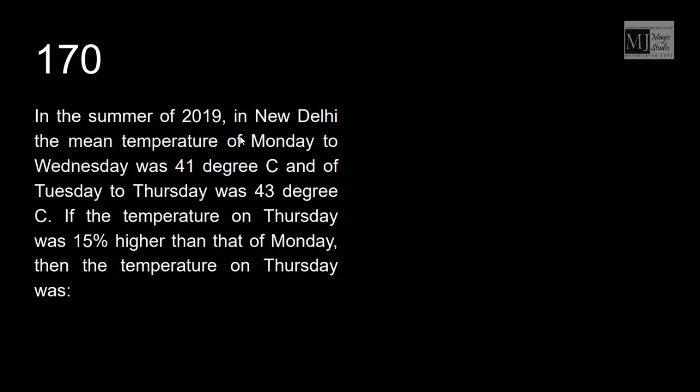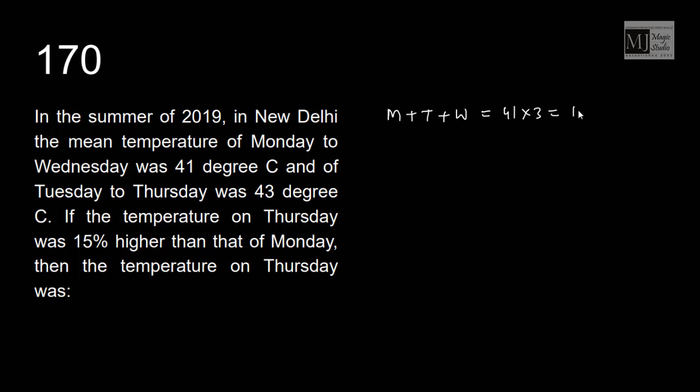In the summers of 2019, in New Delhi, the mean temperature of Monday to Wednesday was 41 degrees centigrade. That means Monday plus Tuesday plus Wednesday temperature was 41 into 3, 123 degrees. And the average of Tuesday to Thursday, that is Tuesday plus Wednesday plus Thursday, was 43 degrees. So the sum should be 129 degrees.